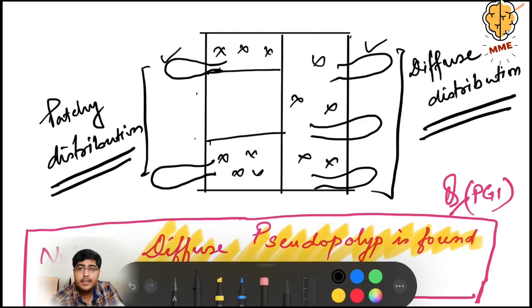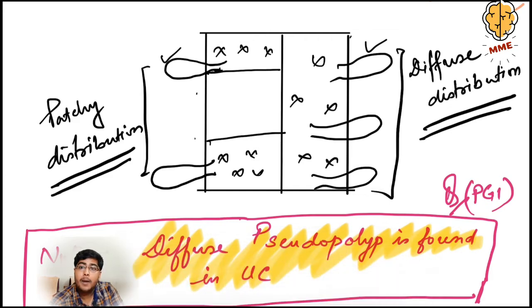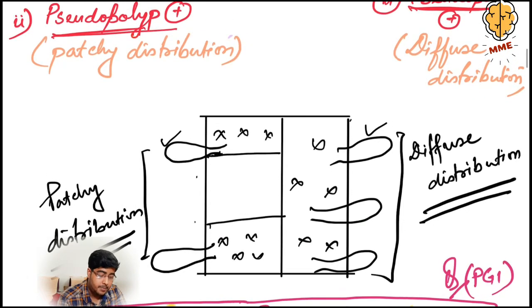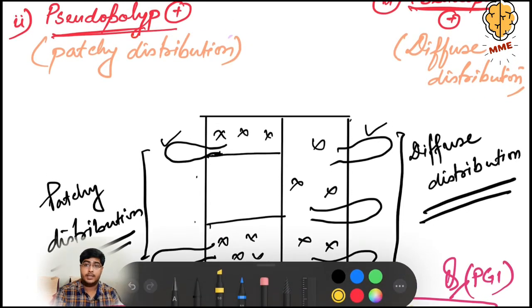In Crohn's disease, the pseudopolyps will have a patchy distribution. Crohn's disease has skip lesions. In one part there is ulcer and in the other part it is normal. So the region where there is ulcer will have pseudopolyps, and in the normal portion there will be no pseudopolyps. So the pseudopolyps will be in patchy distribution.